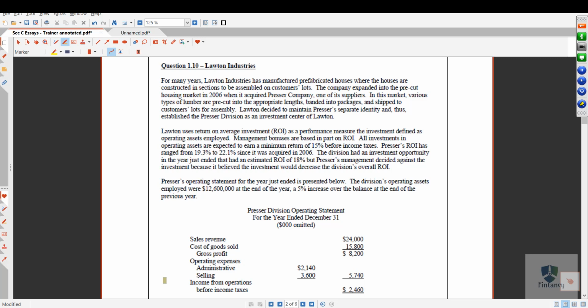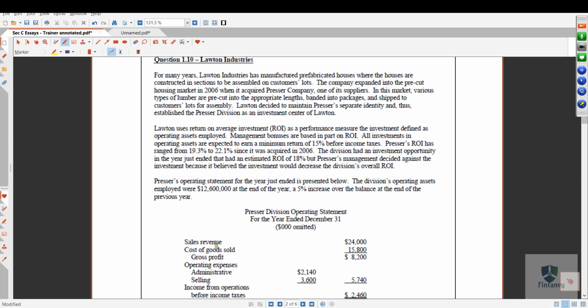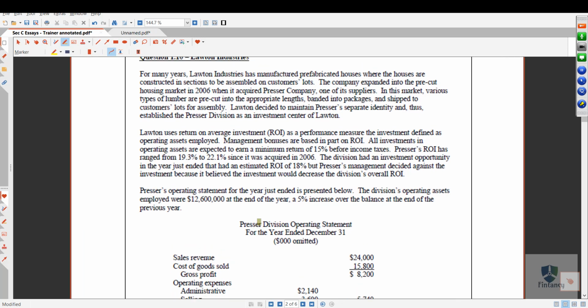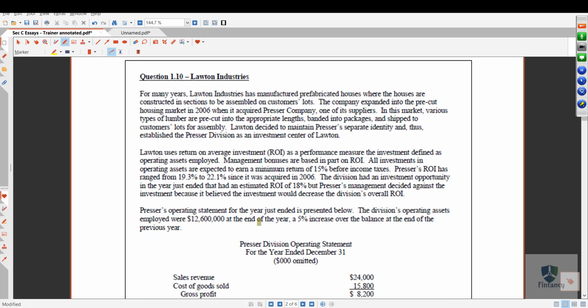For many years, Lawton Industries has manufactured prefabricated houses, where the houses are constructed in sections to be assembled on customers' lots. The company expanded into the pre-cut housing market in 2006 when it acquired Pressure Company, one of its suppliers.